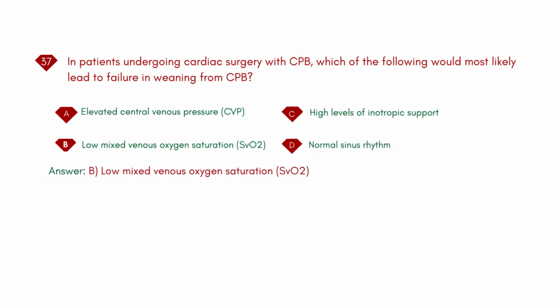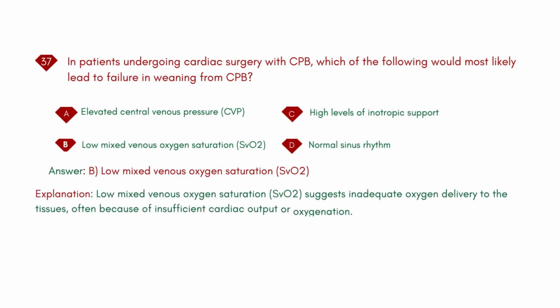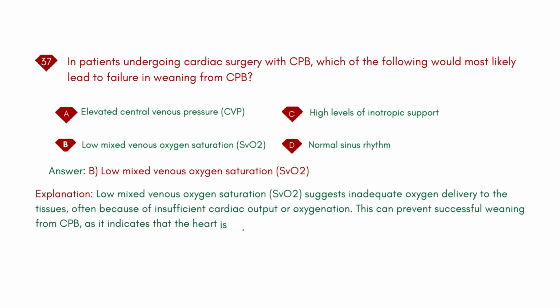Answer: B. Low mixed venous oxygen saturation, SvO2. Explanation: low mixed venous oxygen saturation suggests inadequate oxygen delivery to the tissues, often because of insufficient cardiac output or oxygenation. This can prevent successful weaning from CPB, as it indicates that the heart is not supplying adequate oxygen to the body.